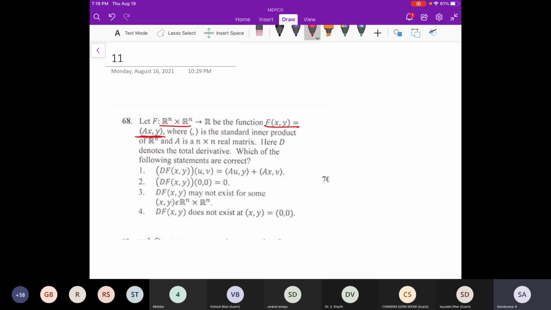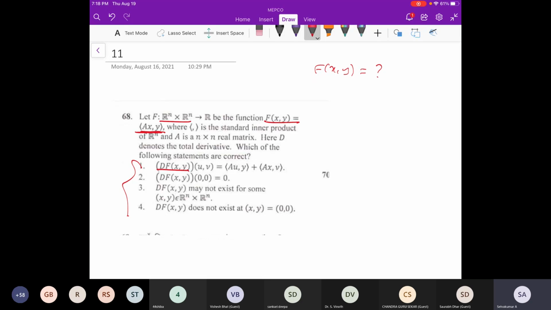Then what you can do is, this function you have to find. What is f of x comma y? Then you can answer these things, how to take the derivative df and apply it to some vector. So you have to find what f is. Then you have to take A equal to a11 to a1n and an1 to ann. This matrix you have to take.